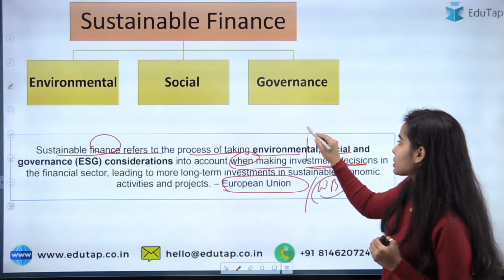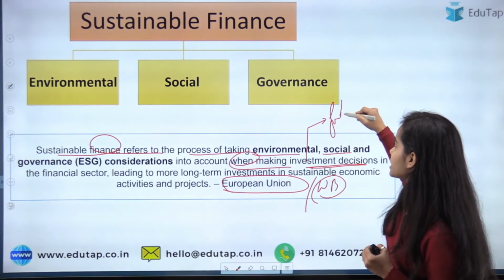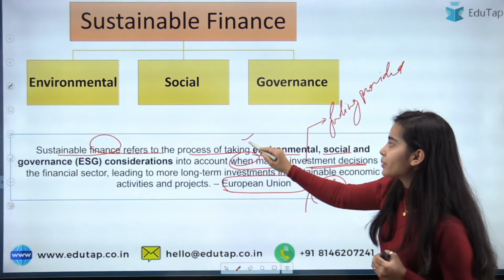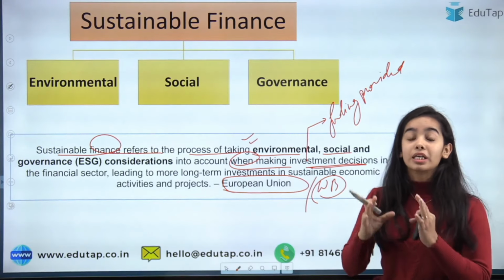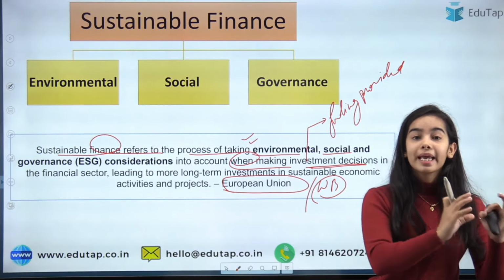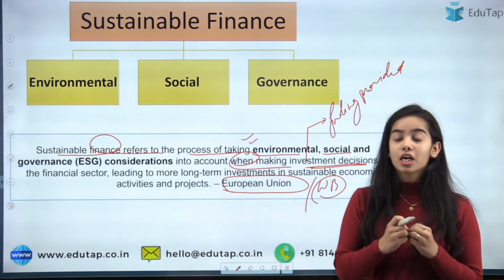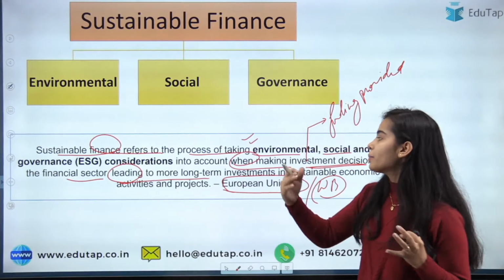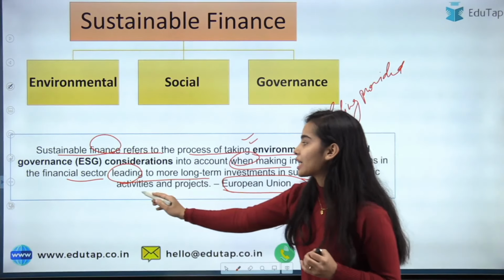So when the investment decisions are being made and the funding is being provided, these considerations are taken, that it should be environmentally healthy, it should be healthy for society, and it should have good governance in the financial sector, leading to more long-term investments in sustainable economic activities and projects.